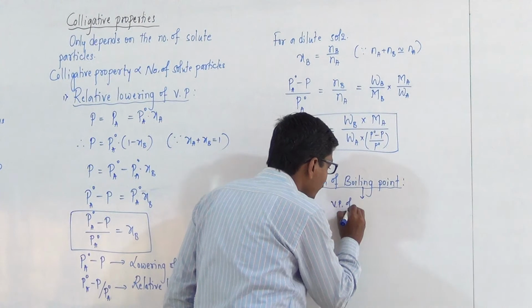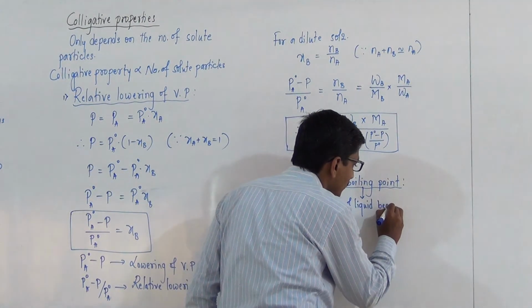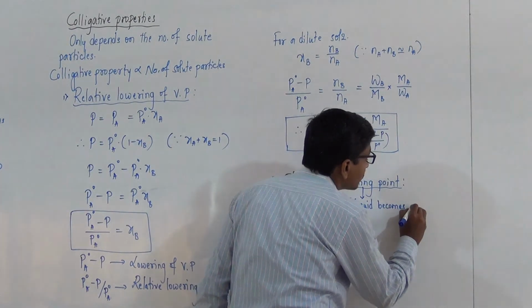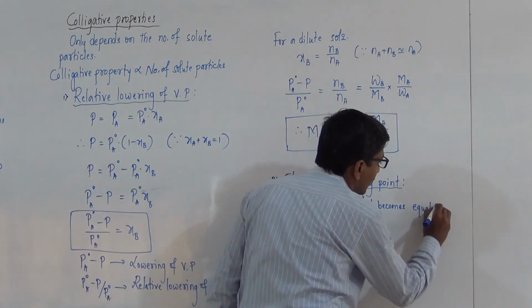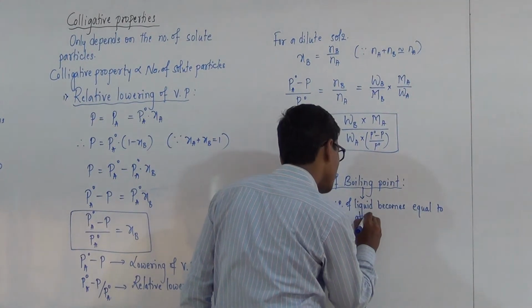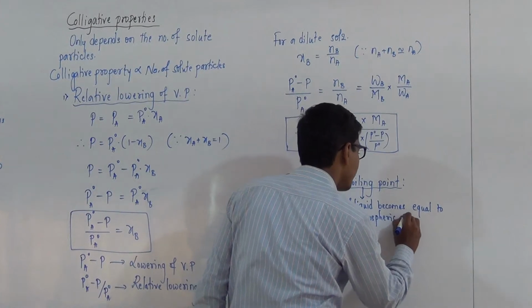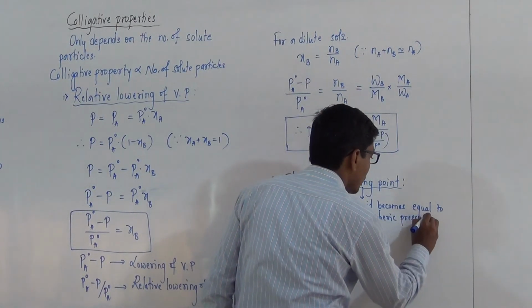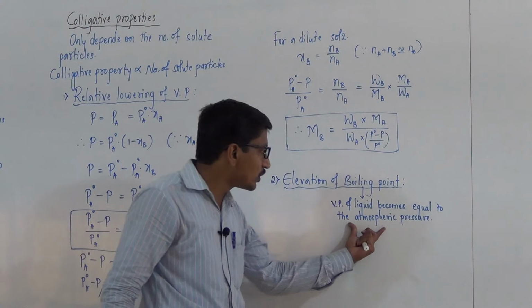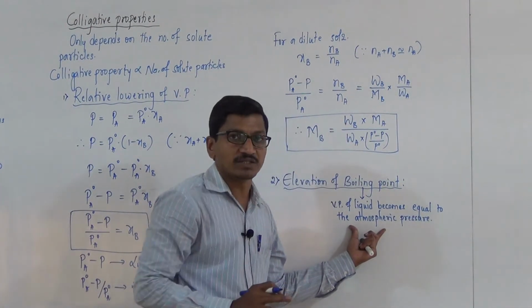Vapor pressure of liquid becomes equal to atmospheric pressure. If the vapor pressure of liquid becomes equal to atmospheric pressure, then only the liquid boils.